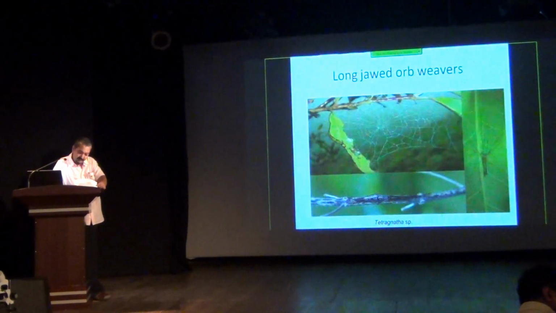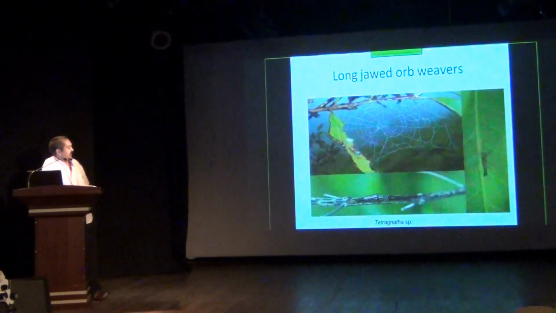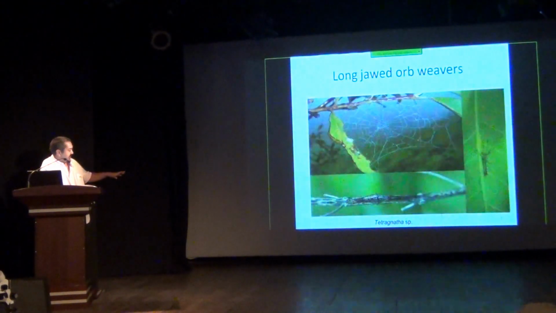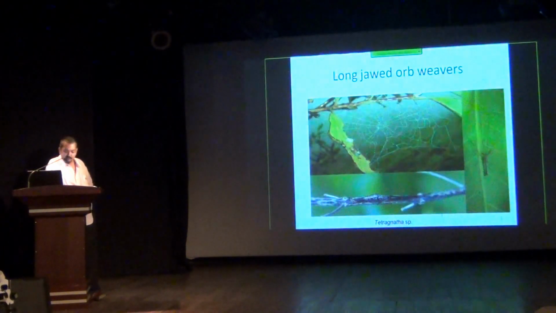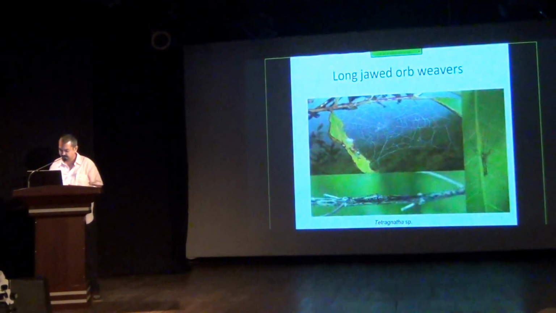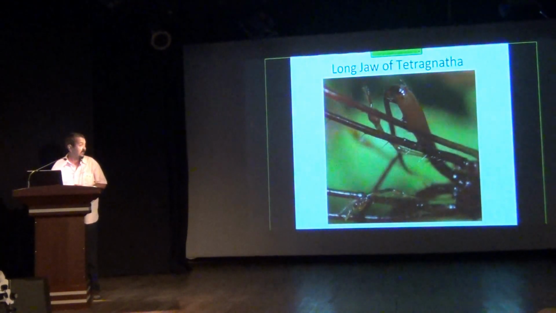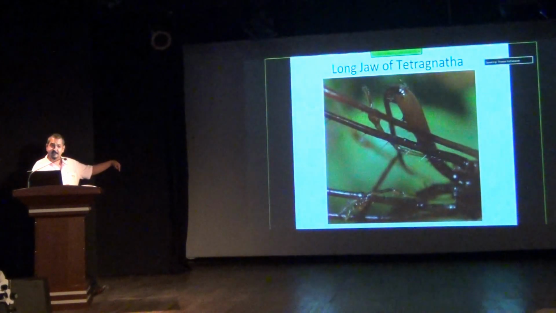They make webs, and of course, like a lot of other successful species of arthropods, their camouflage is quite incredible. That's to show you the elongated jaw, so to say.